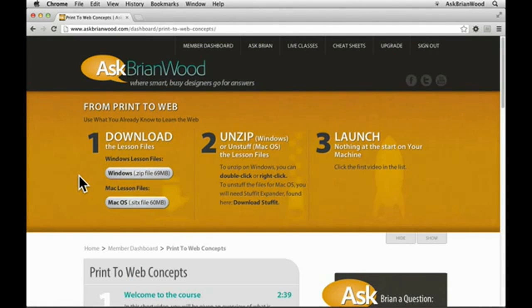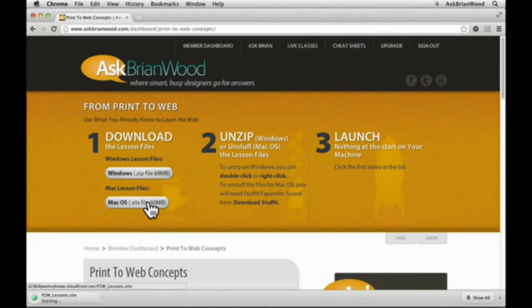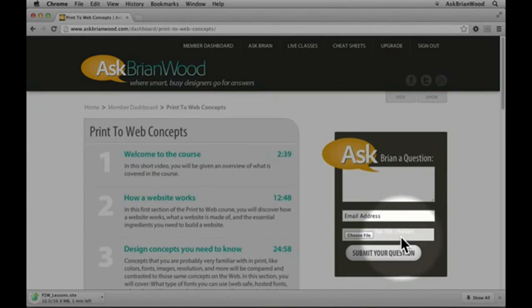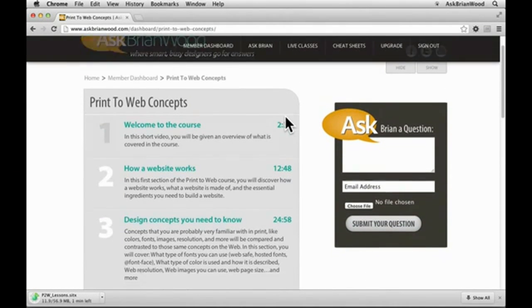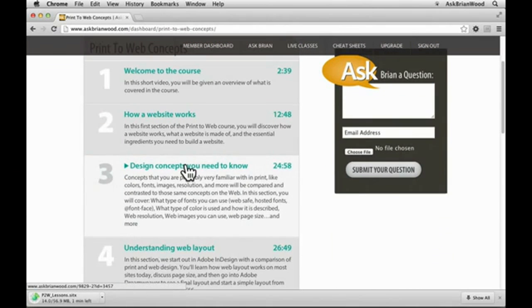Then you'll have the ability to download any lesson files available, and you pick your platform. Once you download those, on Mac I'm going to unstuff them, or unzip them on Windows, and then launch something if it tells you to. Now, you can hide this if you want. There's a little button in a lot of cases down here where if I click, it'll scroll that away, and it remembers it. All the videos are listed in here, and you just come down and click to watch the video, typically in a separate window.